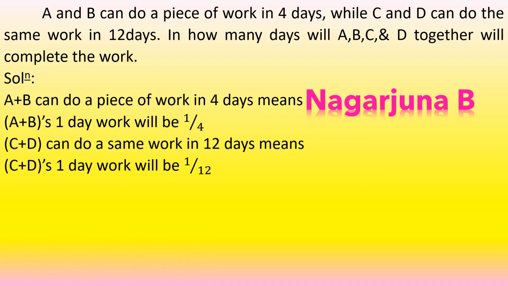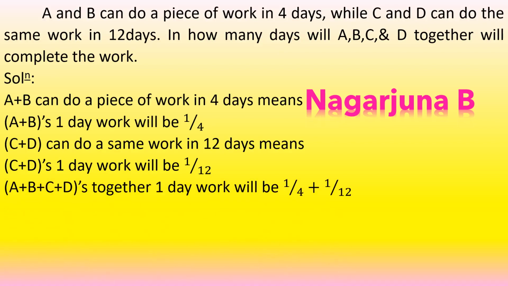And they have asked, together all the 4, A, B, C and D, can complete the work in how many days? It means A plus B plus C plus D's 1 day work will be 1 by 4 plus 1 by 12.